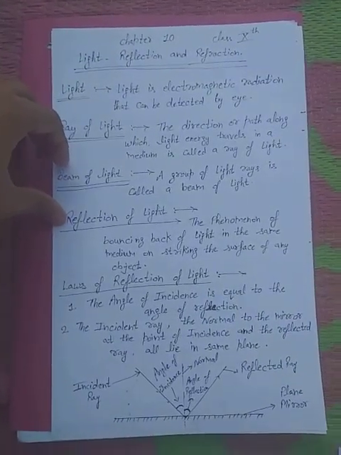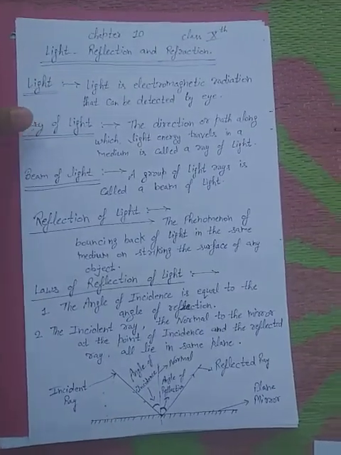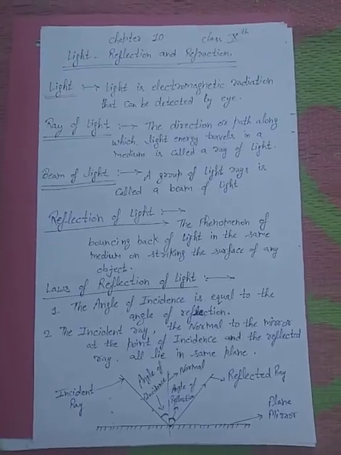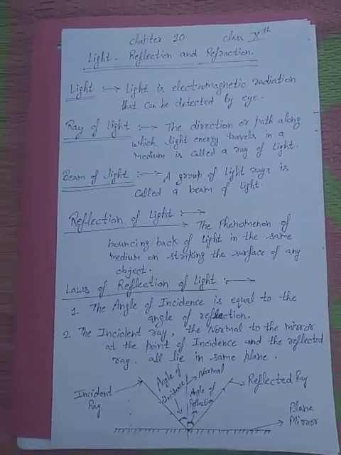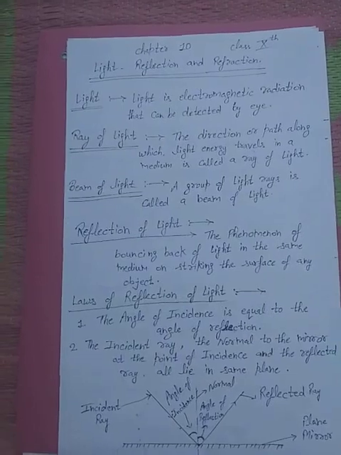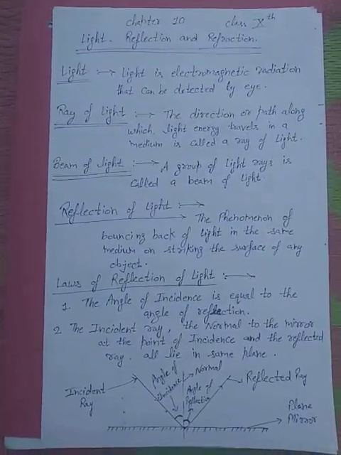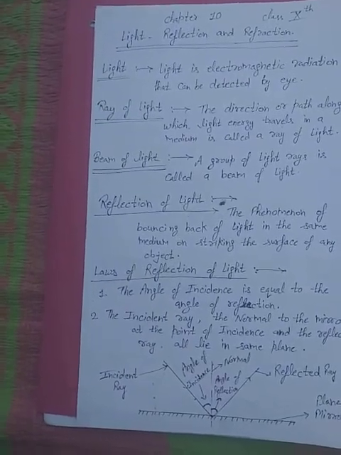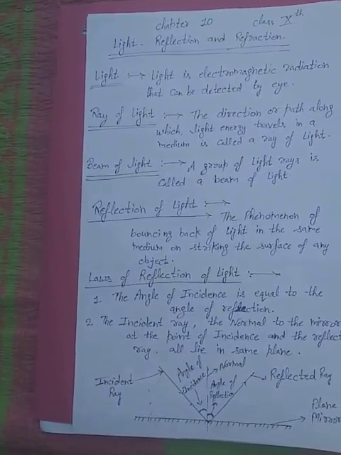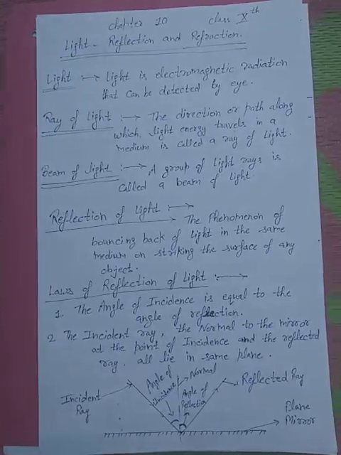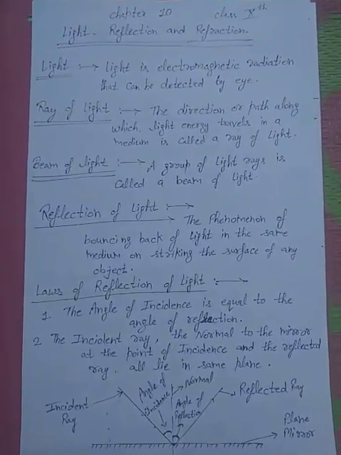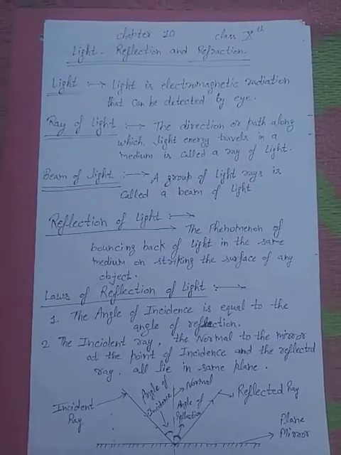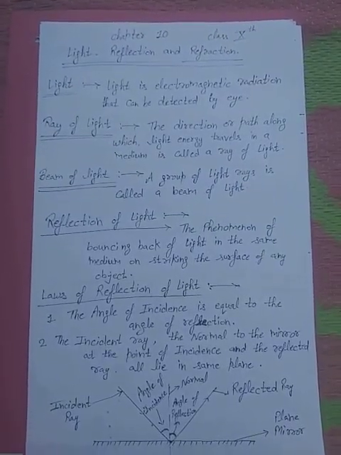What is reflection? Reflection of light is the phenomenon of bouncing back of light in the same medium on striking the shining surface of any object. When any object is shining, the light falling on that surface gets bounced back. This phenomenon is called reflection of light.